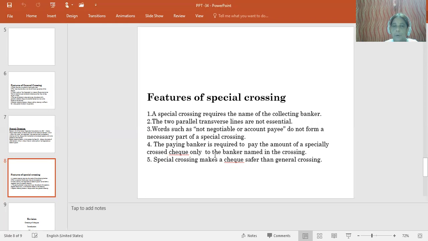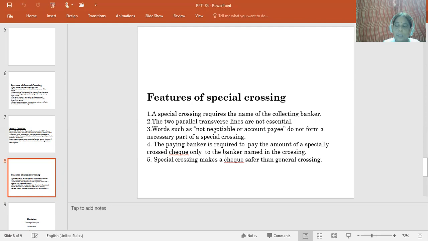Under that, the two very important statutory types of crossing, general as well as special crossing, and their basic features. So dear students, you should also know the major differences between the general crossing and the special crossing. Just for a better understanding, I'm explaining here.